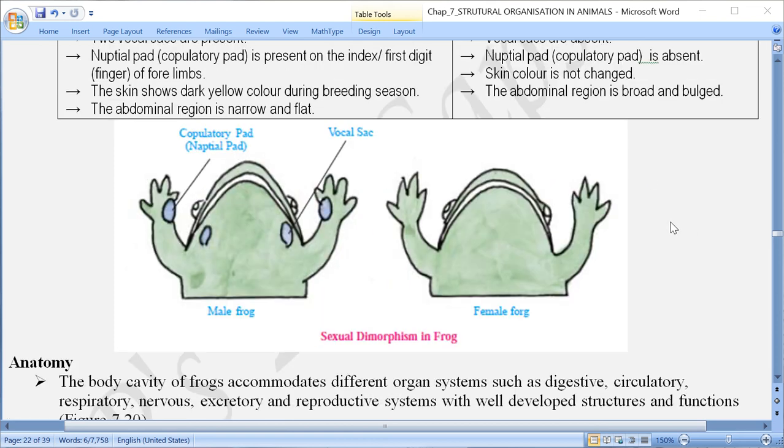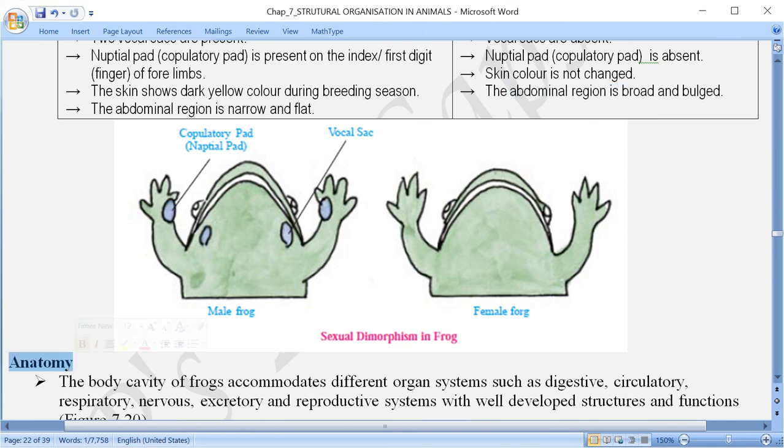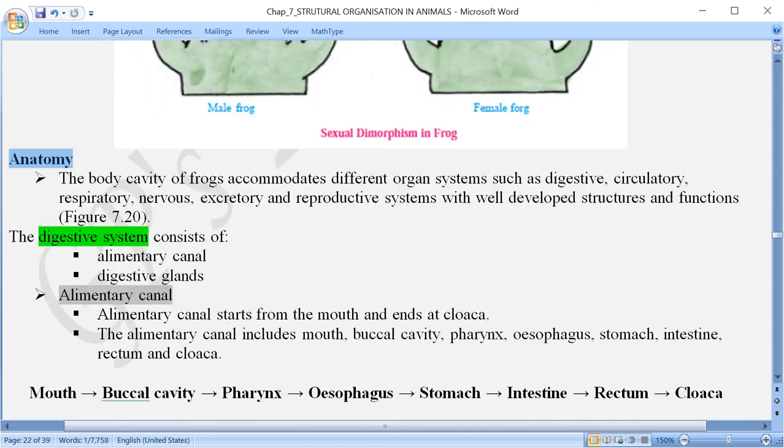The next topic we have to discuss is the anatomy, that is the internal structure of the frog. When we talk about the internal structure, so many systems can be found.